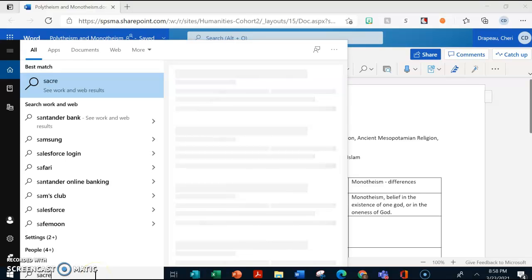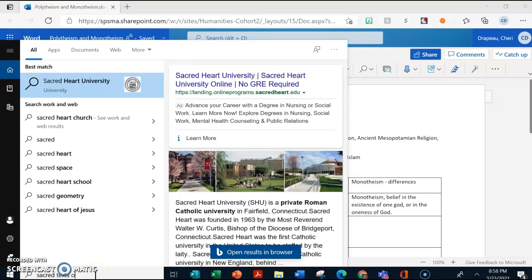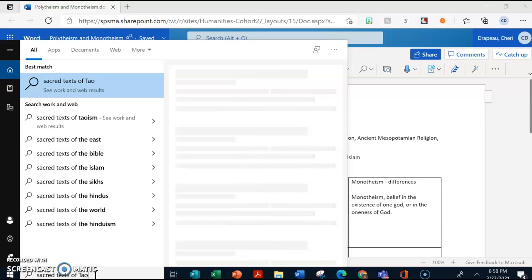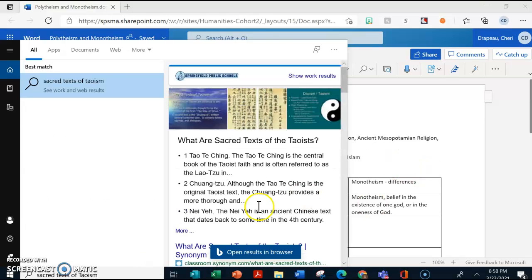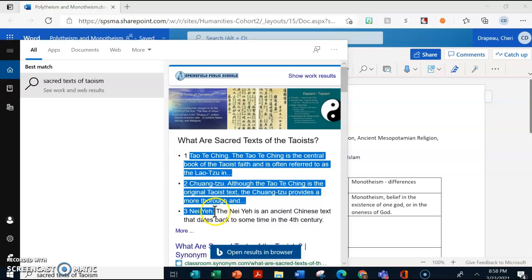So sacred texts of Taoism. And we'll wait, and here it comes. So we've got, I'm going to highlight all of this, but we really only need the names. And I'll show you how to do this.